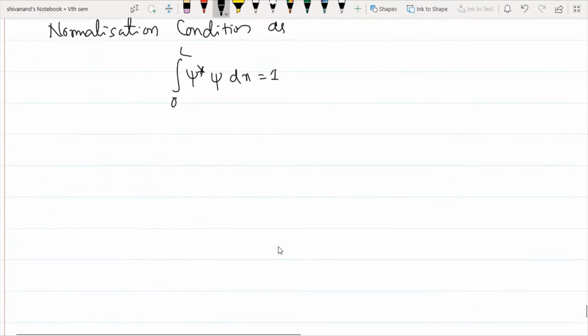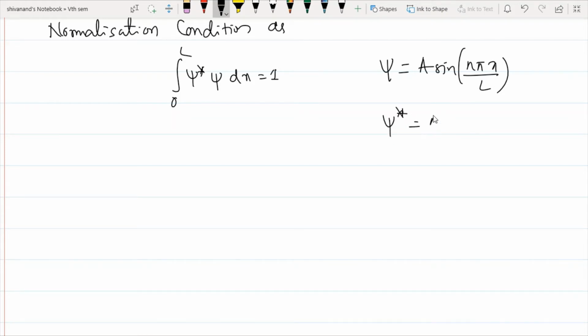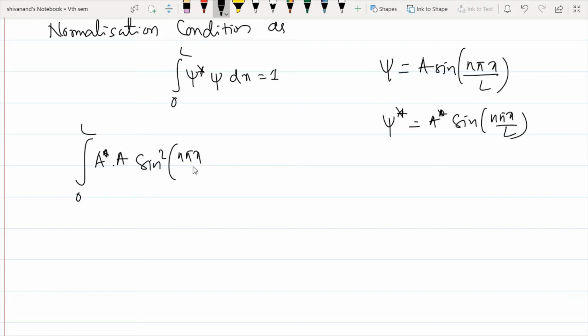Its probability of finding the particle within that box is equal to 1, where psi is the wave function, that is A sine n pi x by L, and psi star is the complex conjugate of the same function, that is A into A star into sine n pi x by L. So now if I substitute these two equations here and integrate, I will get A star into A sine square n pi x divided by L into dx, that is equal to 1.